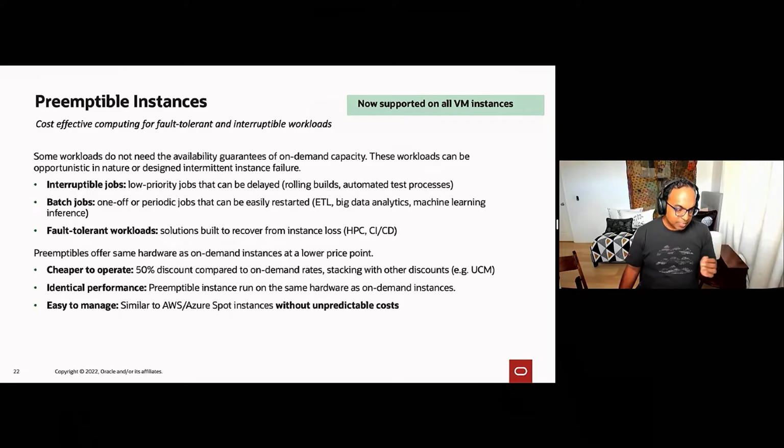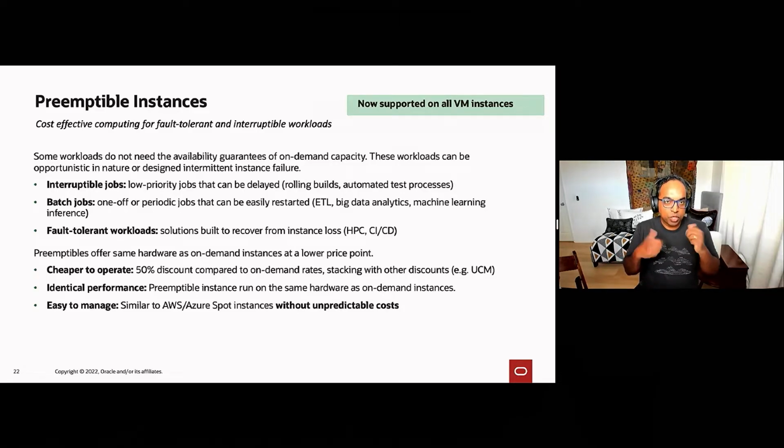So preemptible instances are instances that are running on our capacity that's otherwise idle. So think about it from a cloud perspective, where we have a bunch of capacity designed for on-demand usage. But as that usage changes, we have a certain amount of idle capacity.